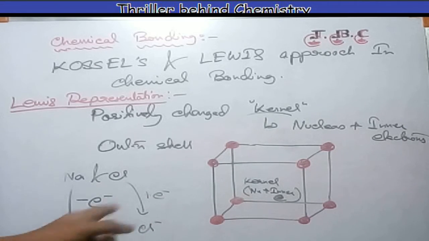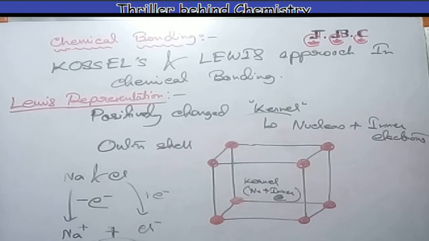For this charge, we know that an electrostatic attraction force works between them. That's why Na+ and Cl- combine with each other by electrostatic attraction force and make NaCl, that is salt.